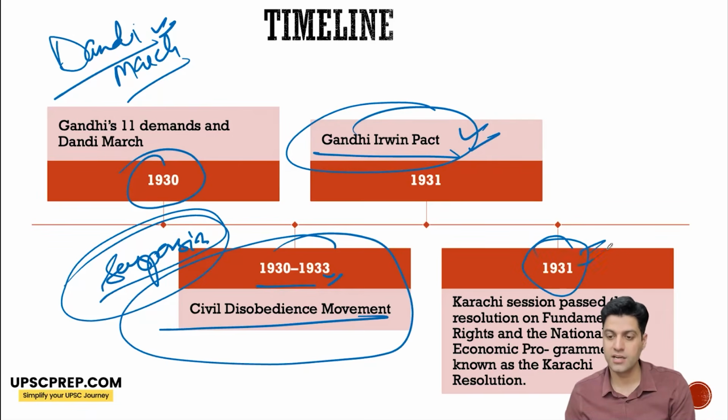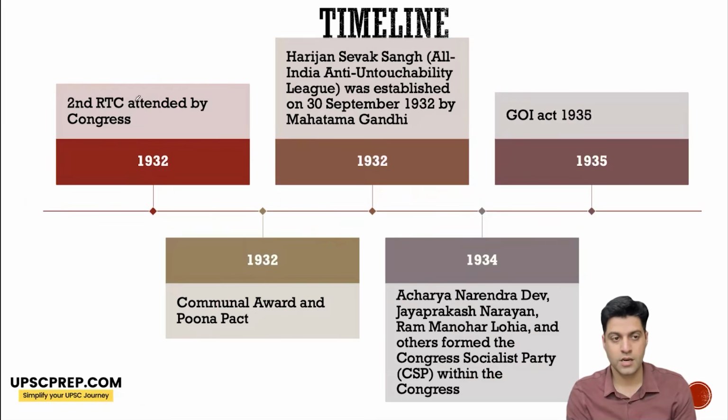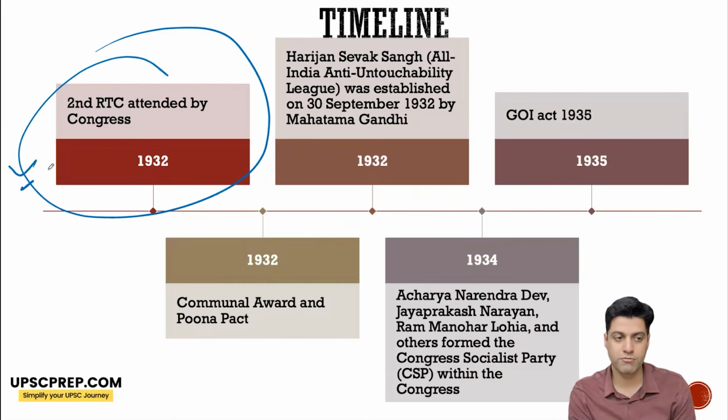In the 1931 Karachi session, a resolution was passed in favor of the Gandhi Irwin Pact or Delhi Pact. Also, resolutions on two fundamental rights and a national economic program were passed. Okay, Vallabhbhai Patel presided over this Congress session. Now, Congress participated in the second roundtable conference, and the sole member of Congress was Mahatma Gandhi.